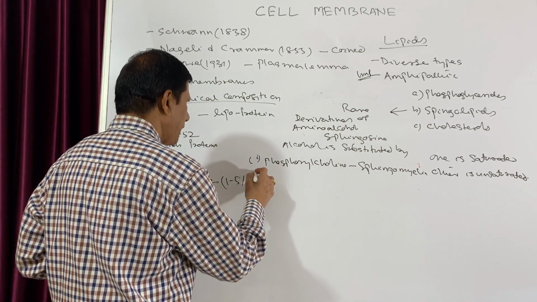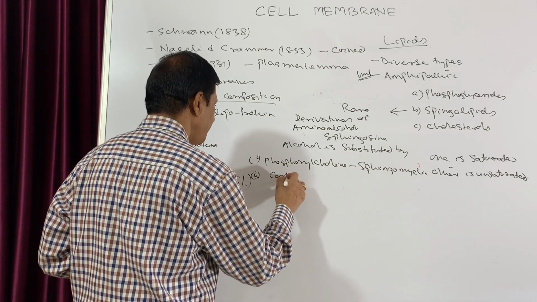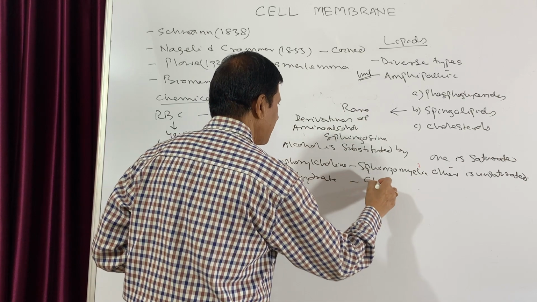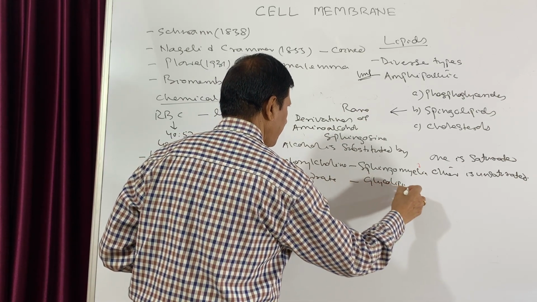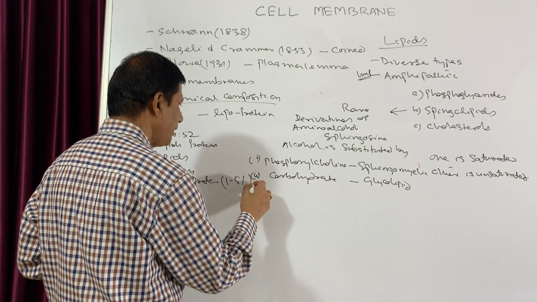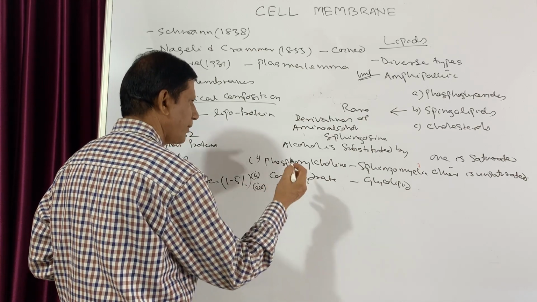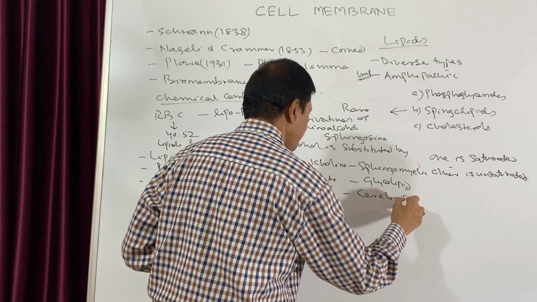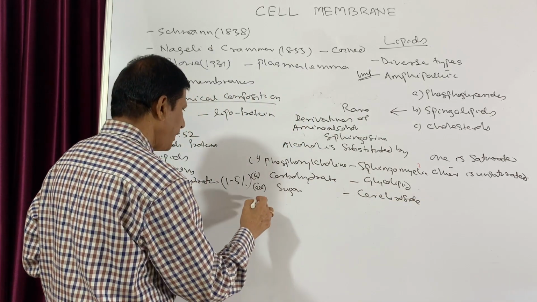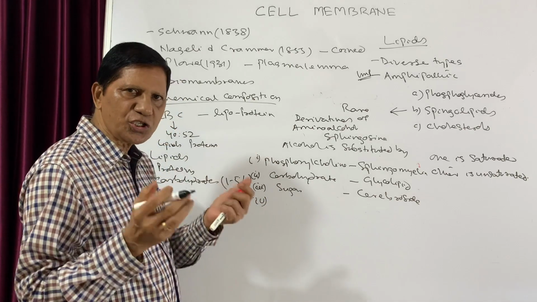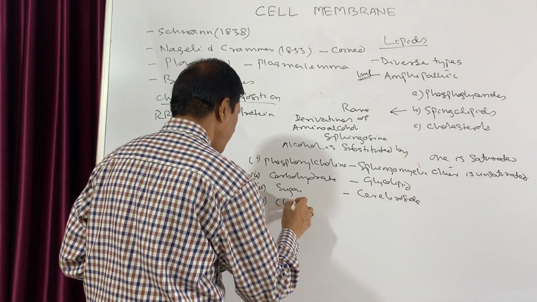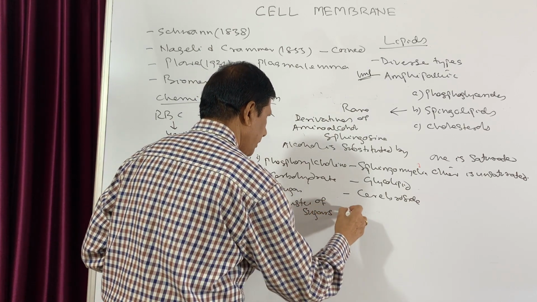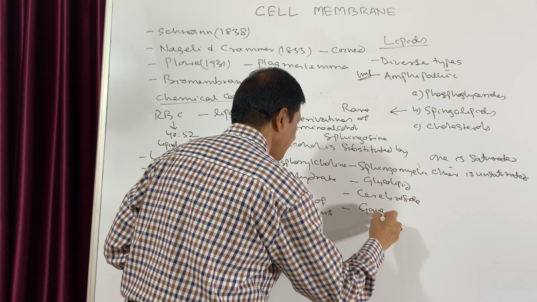Now, if it is replaced by carbohydrate, then it is known as a glycolipid. If it is replaced by sugar, then it is known as cerebrosides. And if it is replaced by a cluster of sugars, then it is known as a ganglioside.